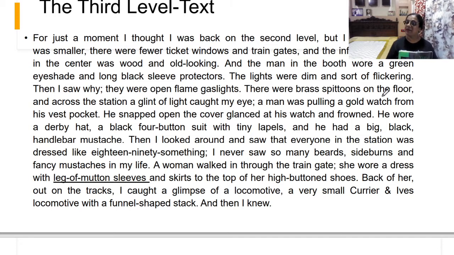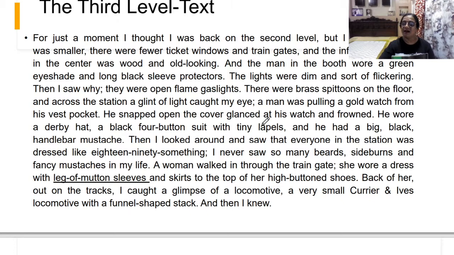The lights were dim and sort of flickering. Now, in 1894, of course, there was not so much advancement of the lights. So they were flickering. And across the station, a glint of light caught my eye.